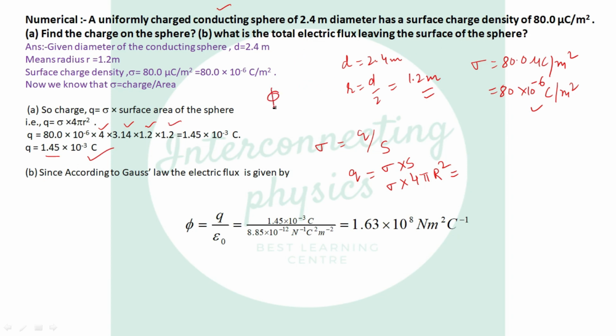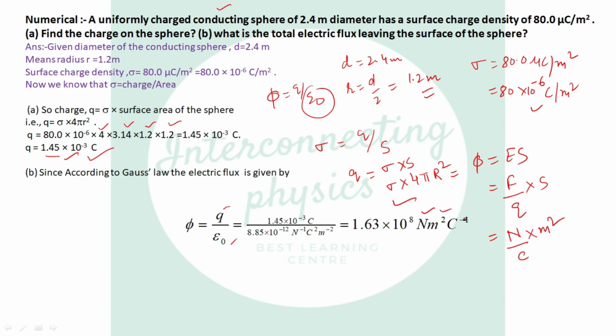Total electric flux is phi equal to q over epsilon naught. Epsilon naught, we know the value, and q we have calculated here. So substitute the value and get the result, which is 1.63 into 10 raised to power 8 Newton meter square Coulomb inverse. You know these units are because phi is ES, electric field into area. What is electric field? Force divided by charge and area. So force is Newton, charge is Coulomb, and area is measured in meter square. That's why Newton meter square Coulomb inverse.